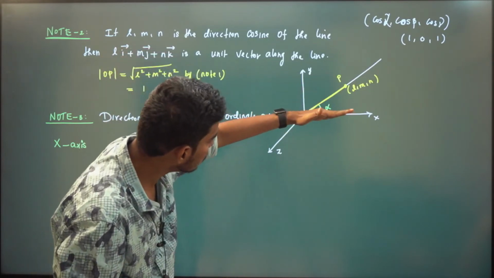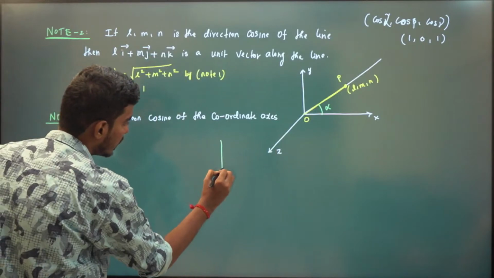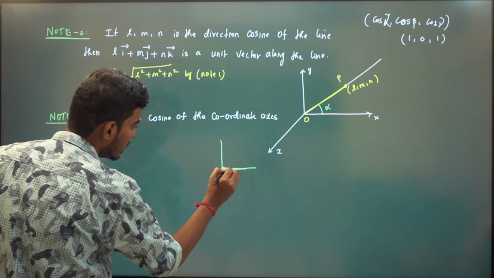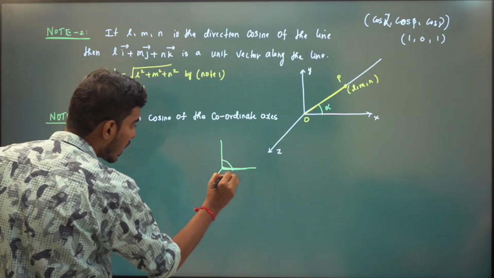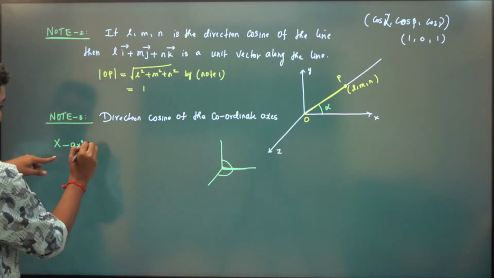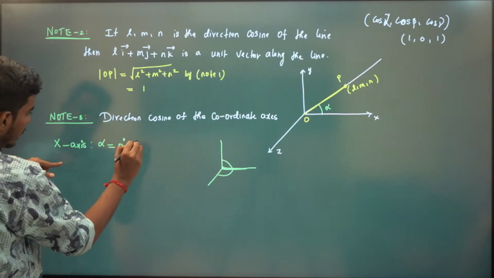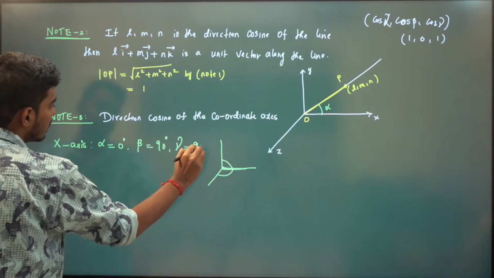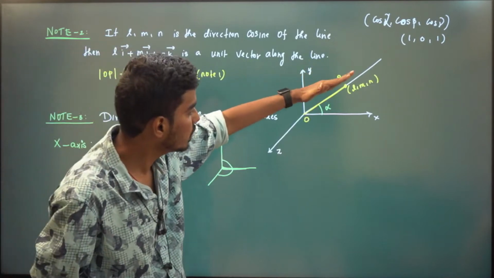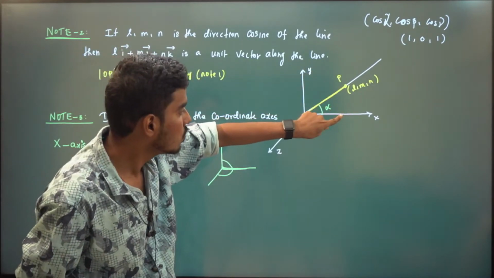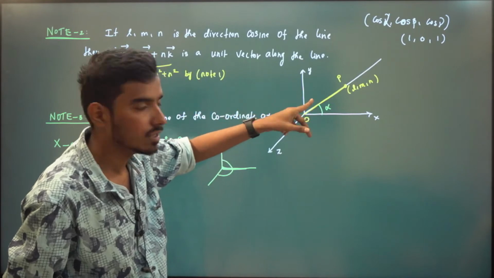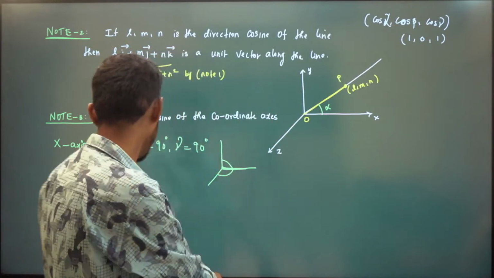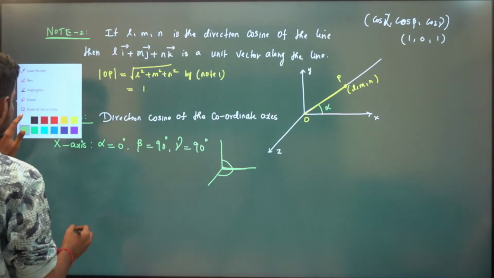Very easy. We have a line, and this OP falls here. So alpha is 0, and beta and gamma are 90 degrees. For the x-axis, alpha is 0 degrees, beta is 90 degrees as well as gamma is 90 degrees. Very simple. If this OP falls on the x-axis, alpha will be 0. The angle between OP and y is 90 degrees and between OP and z is 90 degrees, because they are mutually perpendicular. So, what is your direction cosine?